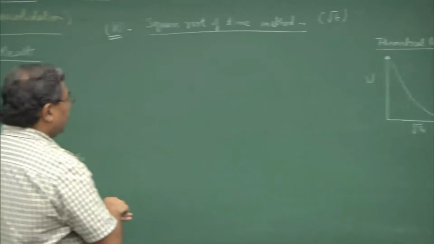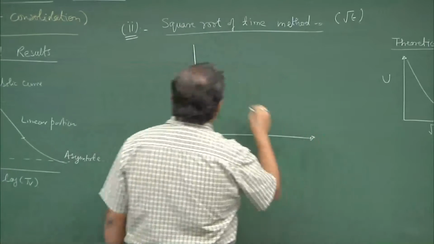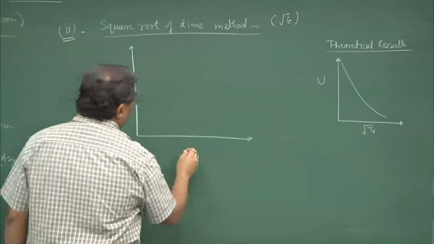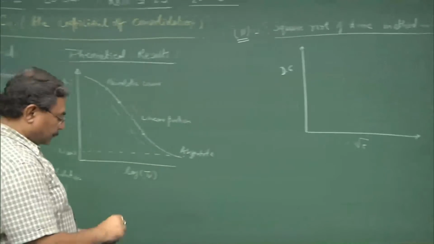In experimentation, what we will do is plot the dial gauge readings as a function of under root time in minutes.